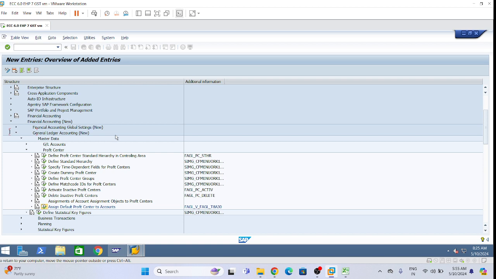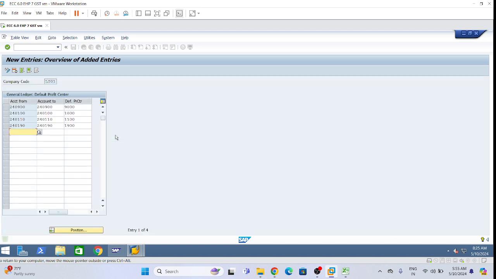Give the last heading: classified document types for document splitting, which is the same document splitting configuration.